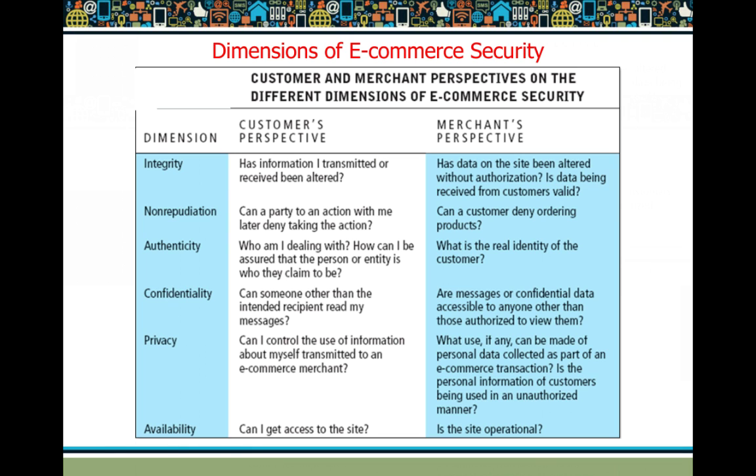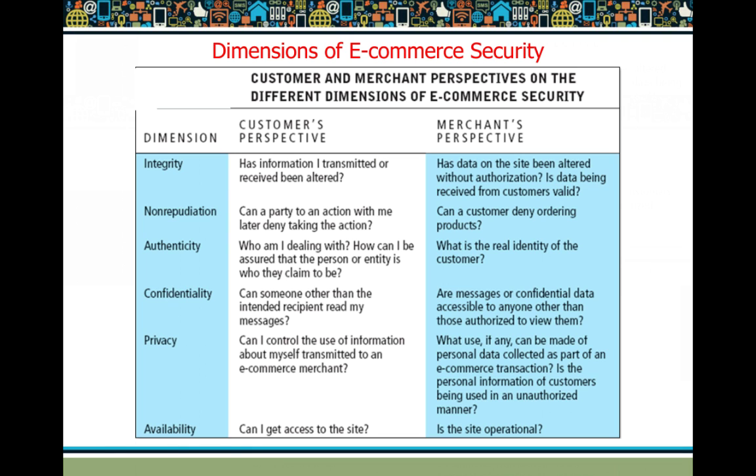So these are the two questions to be addressed from the merchant's perspective: whether there is any unauthorized penetration of the merchant's website and the contents are being altered by an unauthorized person, and whether the data received from the consumer is correct, genuine, and has not been altered in transit.